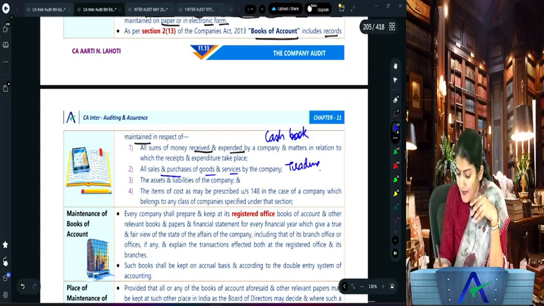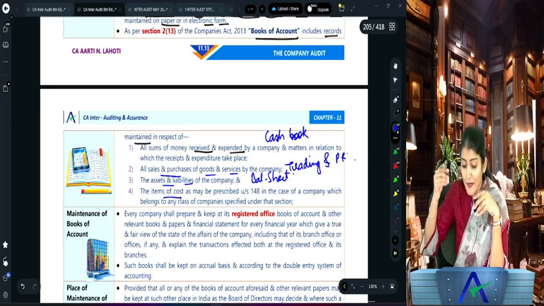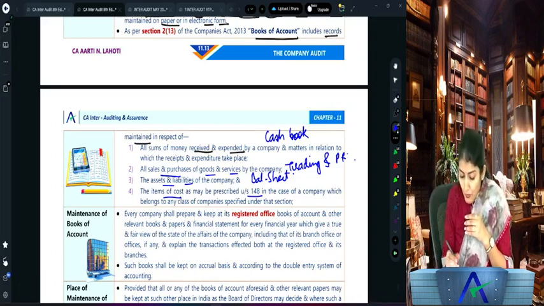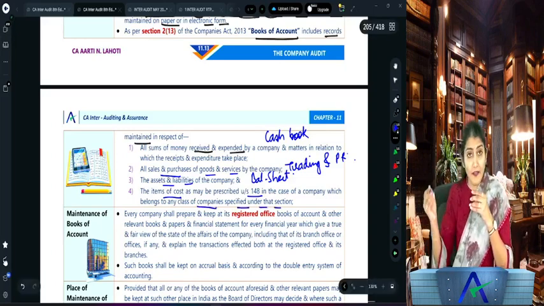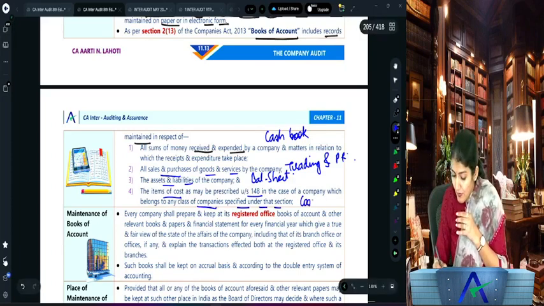So that is your trading and profit and loss account. Then the assets and liabilities of the company, that is the balance sheet, and the items of cost as may be prescribed under Section 148 in case of company which belong to any class of company specified under that section. So who will prescribe? The central government. So that is the cost records. Okay, that means the cost records.